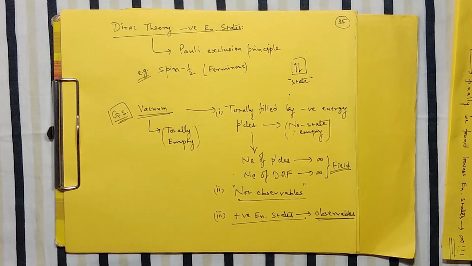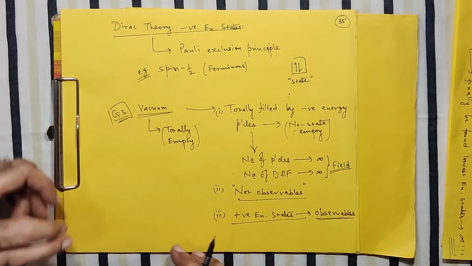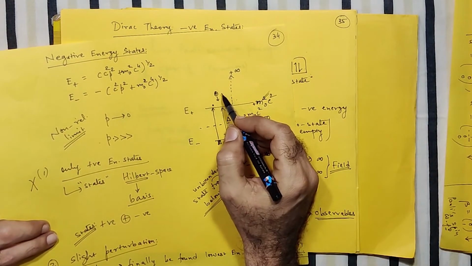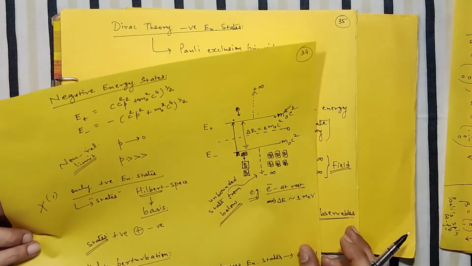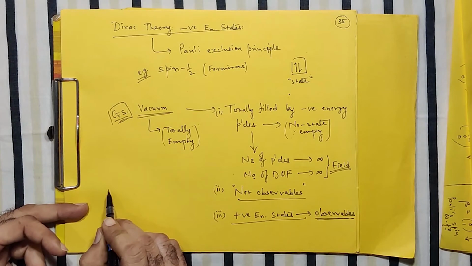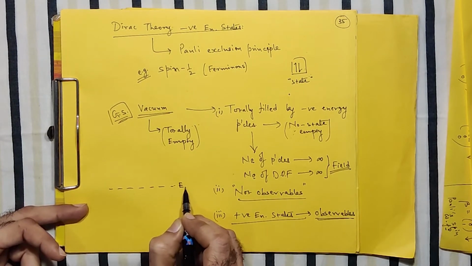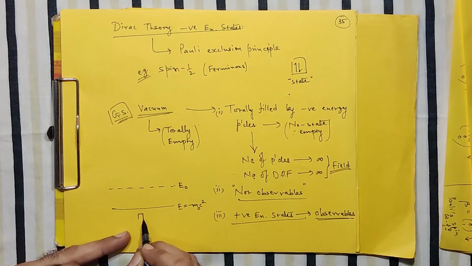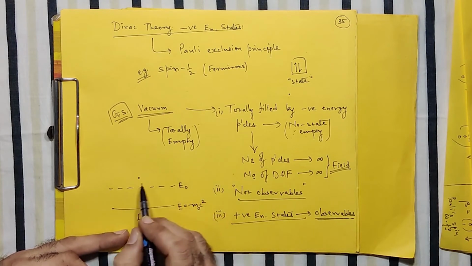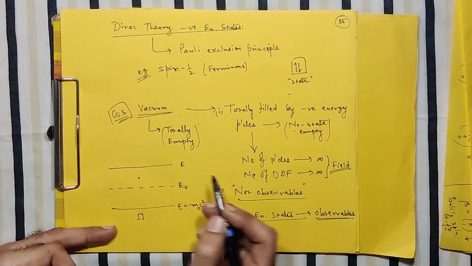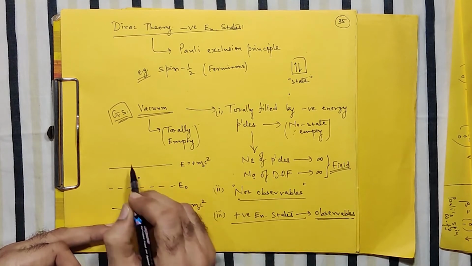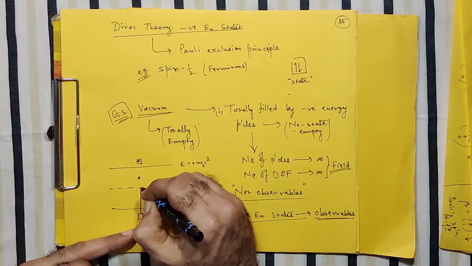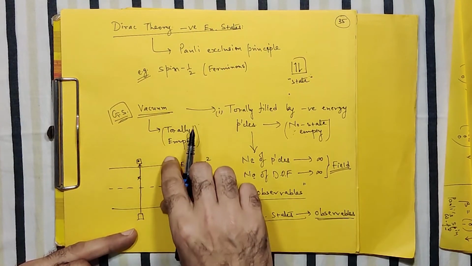Going further, when the system goes from negative energy state to the positive energy states by providing the energy, if I draw this figure again, just a schematic diagram, from this negative energy state, the particle is taken to the positive energy state somewhere here, correct, by supplying this much energy, either equal to or more than 2 m0 c square.